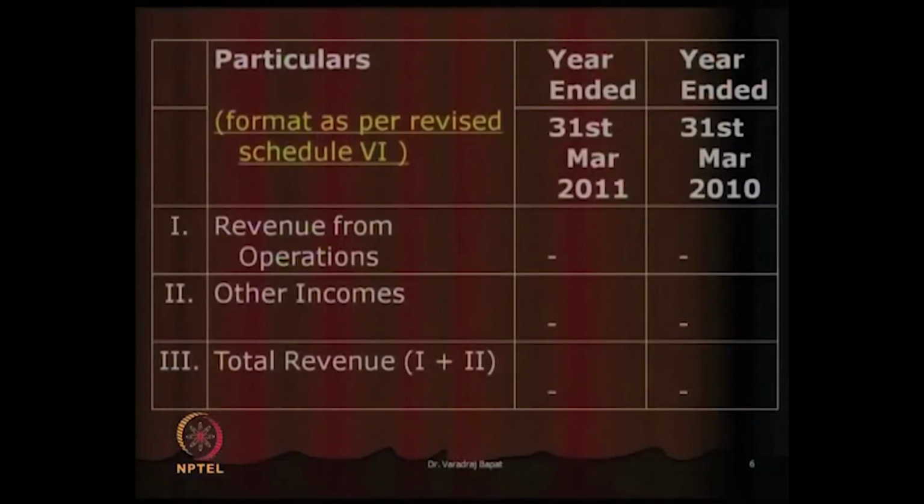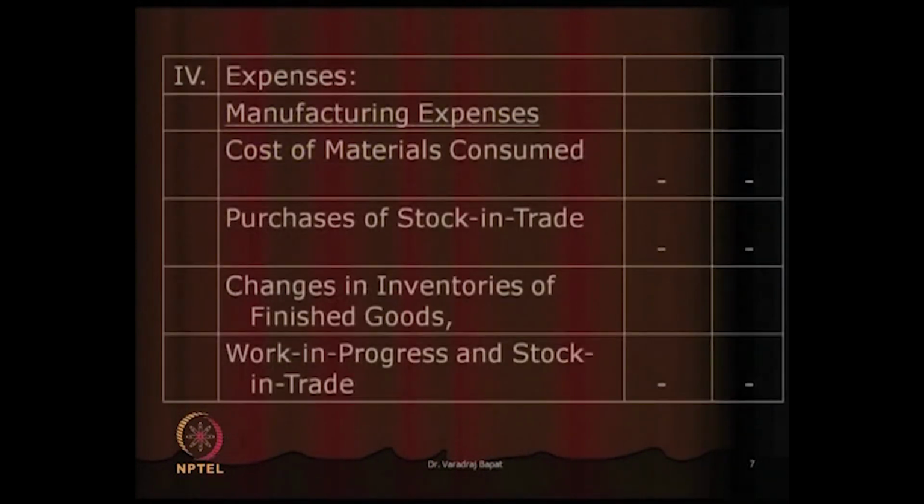Now, we can also see a more detailed format of P&L, which is required as per Schedule 6 of the Company Act. It starts with item number 1, which is known as revenue from operations, which is equivalent to sales in simple terms. Then we show other income, and the total is known as total revenue. From total revenue, certain expenses are reduced. Expenses have been categorized here.